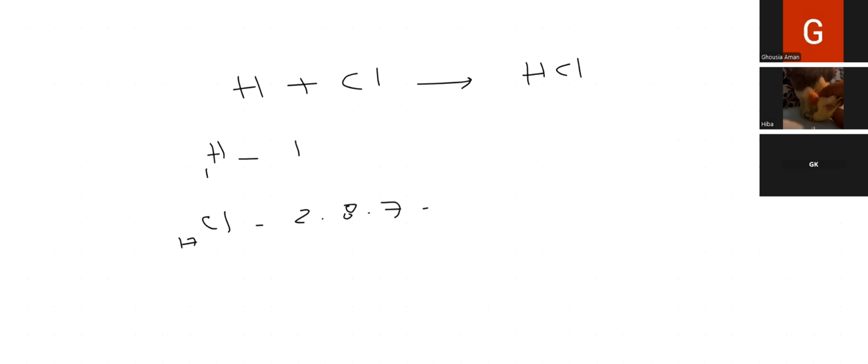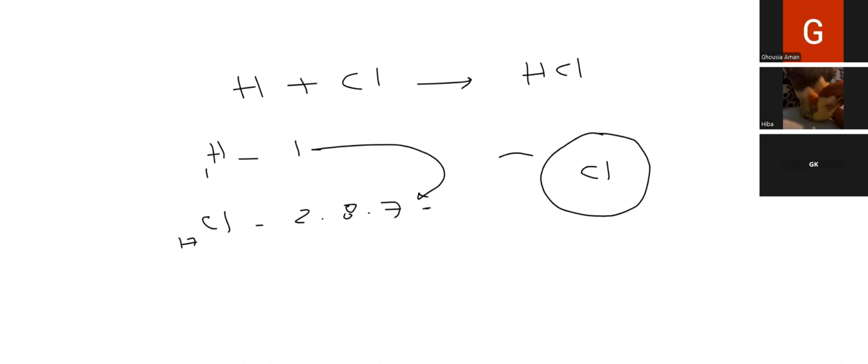1:1 sharing. So this is chlorine. Chlorine's atom will be bigger. Why? Because it has 3 shells. And the hydrogen atom will be smaller because it has only 1 shell. So hydrogen has only 1 electron. It needs 1 more electron. Actually, let me draw it clearly. We will be showing dot and cross this time because these are 2 different non-metals. So this chlorine and hydrogen.